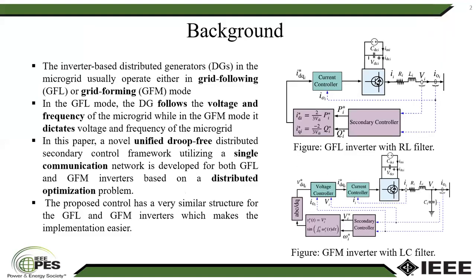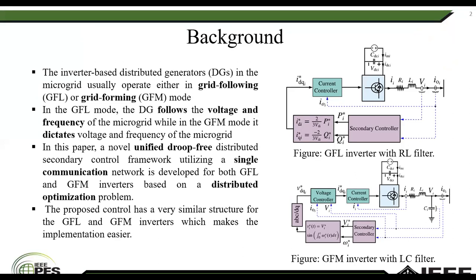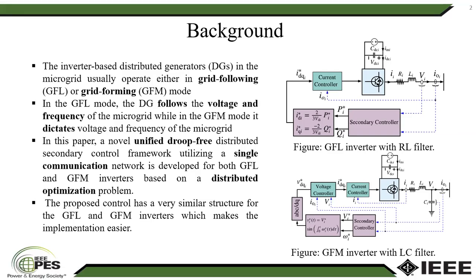The inverter-based distributed generators in the microgrid usually operate either in grid following mode or in grid forming mode. In the GFL, or grid following mode, the DGs follow the voltage and frequency of the microgrid, while in the GFM mode, they dictate the voltage and frequency of the microgrid. The figures on the right-hand side show the control for the grid following inverters and grid forming inverters.